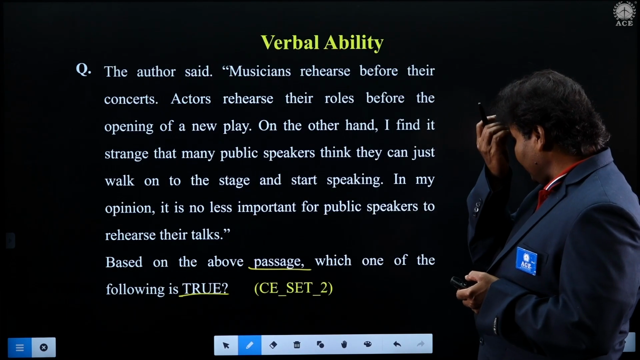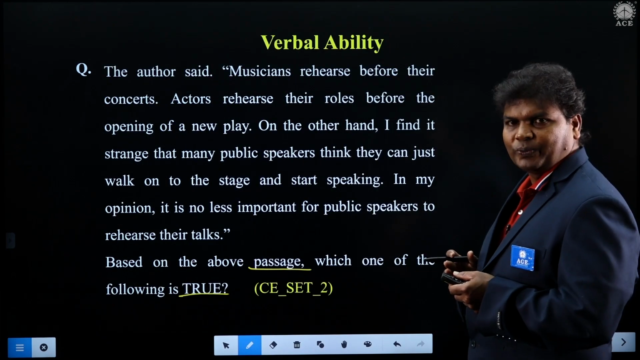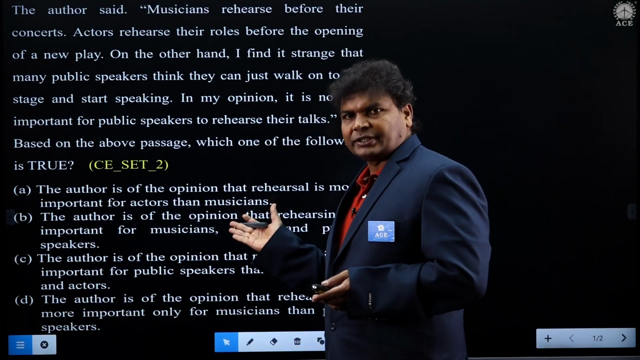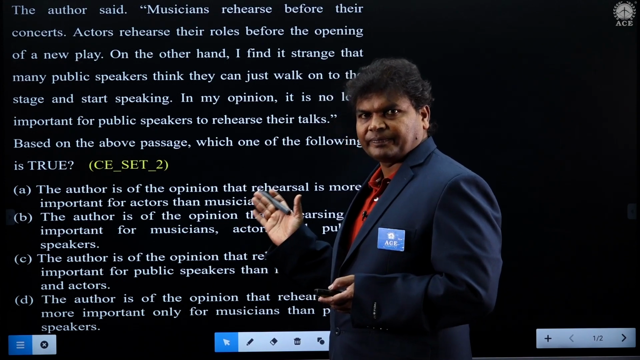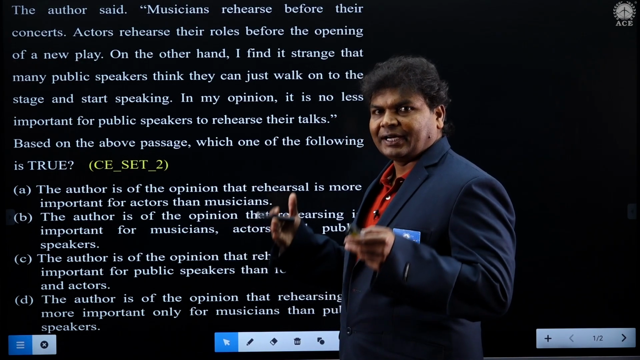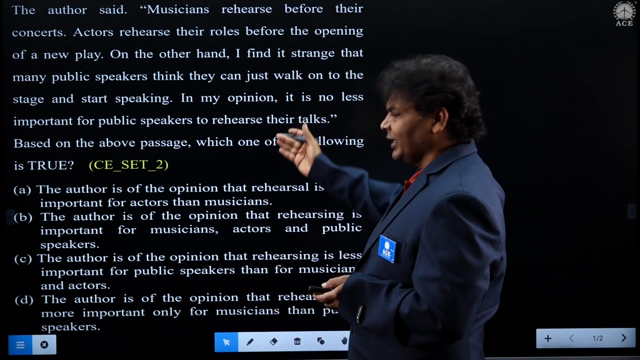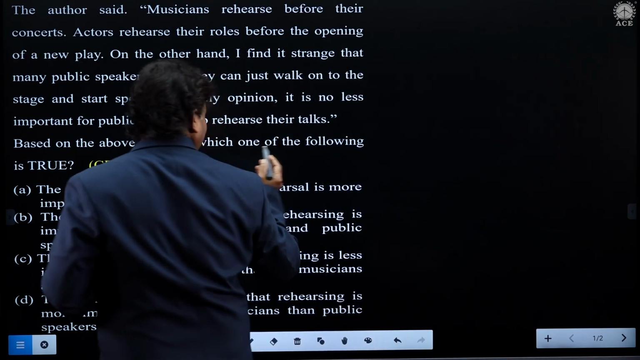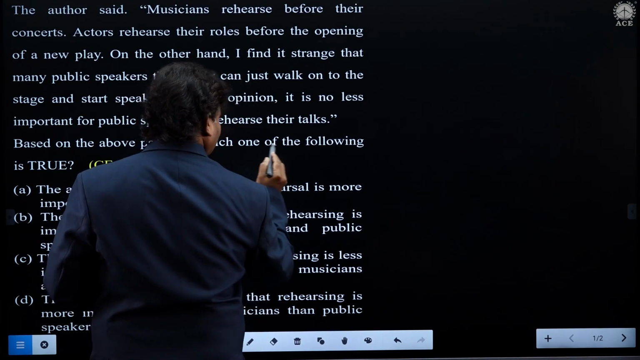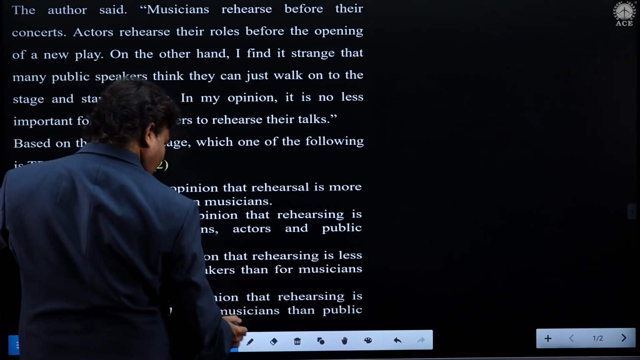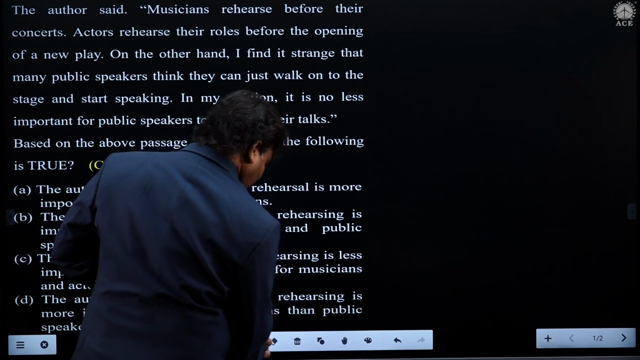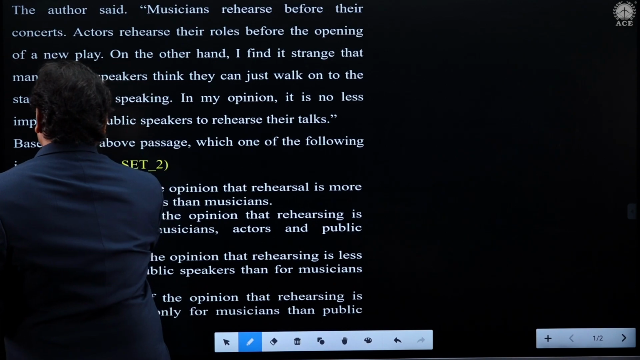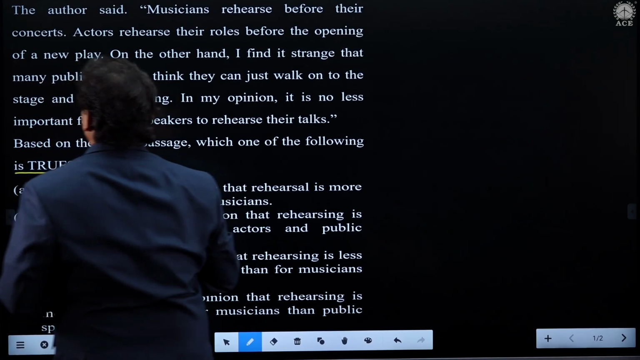So let us go through the passage, students, which one is true. That is what our main concern is. Right, students? So here are the given options. Let us go one by one and check and see what is true to the given passage now. So let us go through the passage and see, students, which one of the following is true. So that is our main focus. Which one of the following is true? So that is our concern here. Now, come on, let us see now.